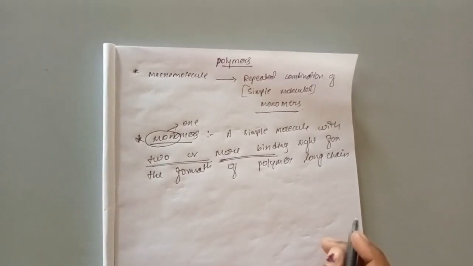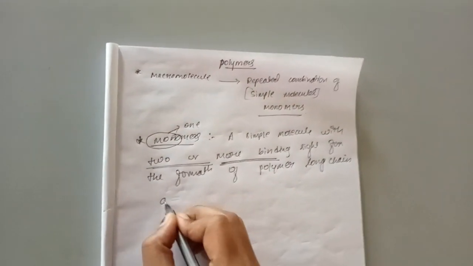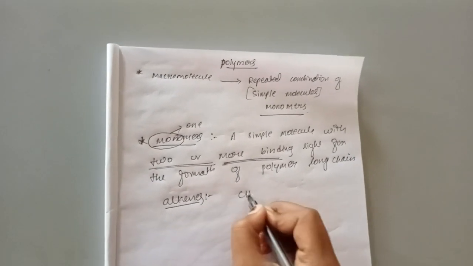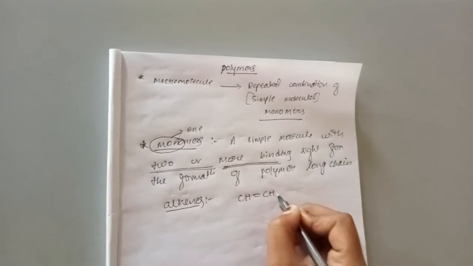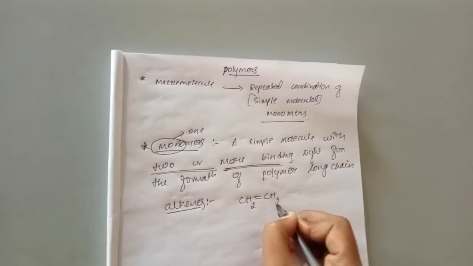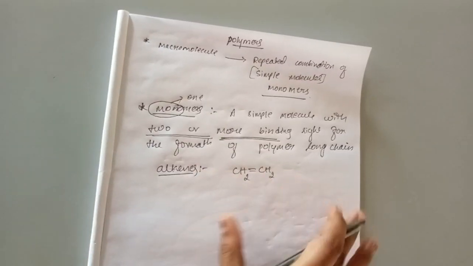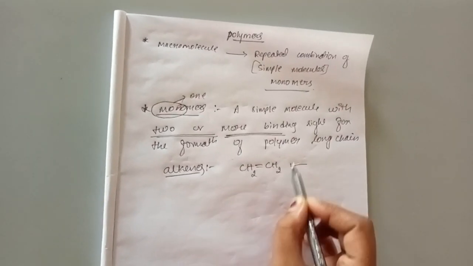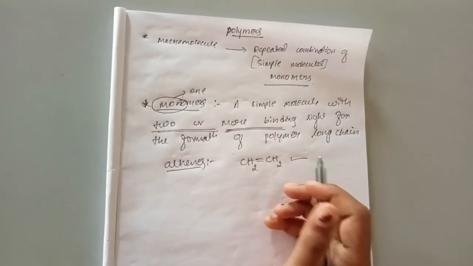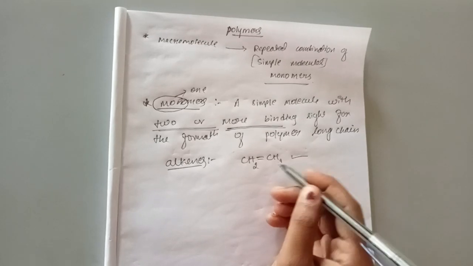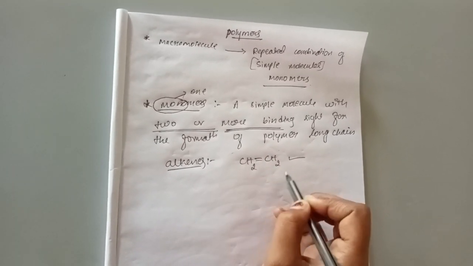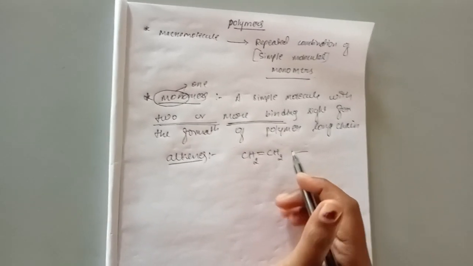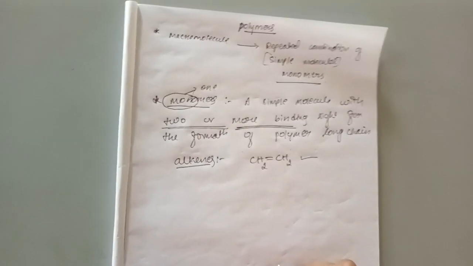Now let me give an example. We know alkenes, right? For example, alkenes can be written as CH2. This is considered an alkene. Alkene is the best example for monomers. Many alkenes can combine for the formation of polyalkenes. The repeated combination of such alkenes is considered a polymer.